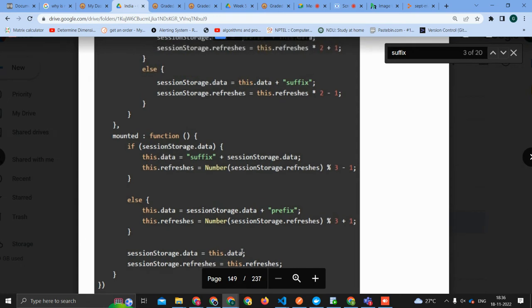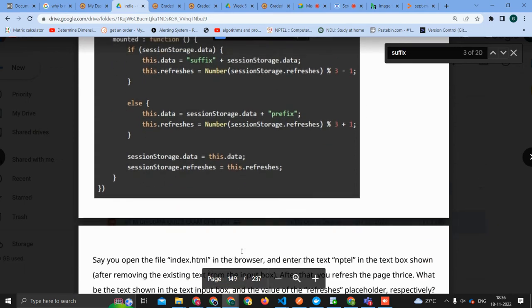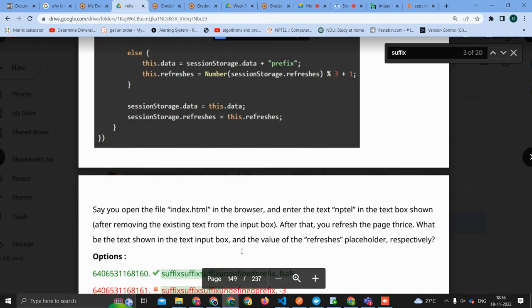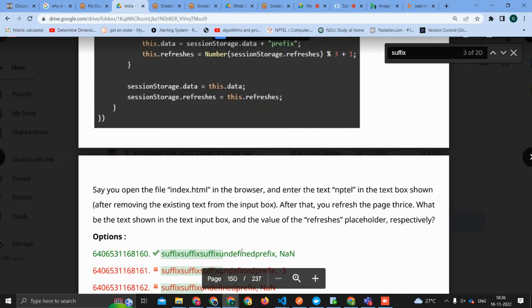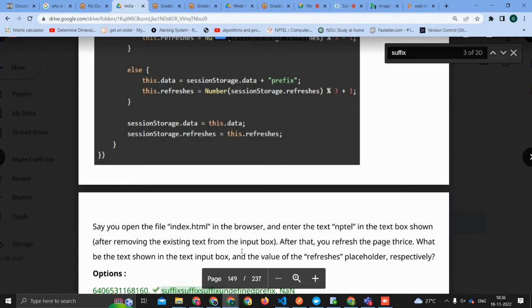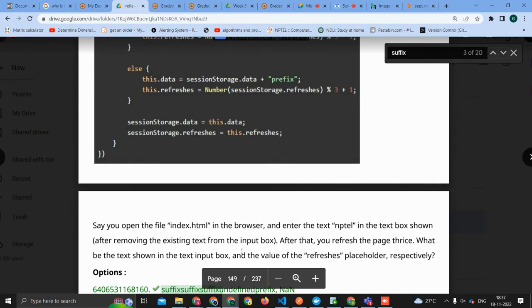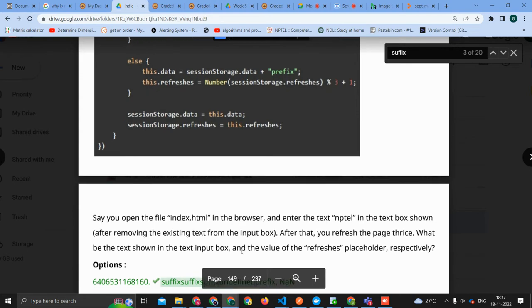When they are reloading, they are directly coming to mounted. And in mounted, it is not storing what they have written in the input box. It's just directly checking whether there is something present or not. Since there is nothing present, it will go to else, and it will add prefix, and since data is not there, it will call it undefined.